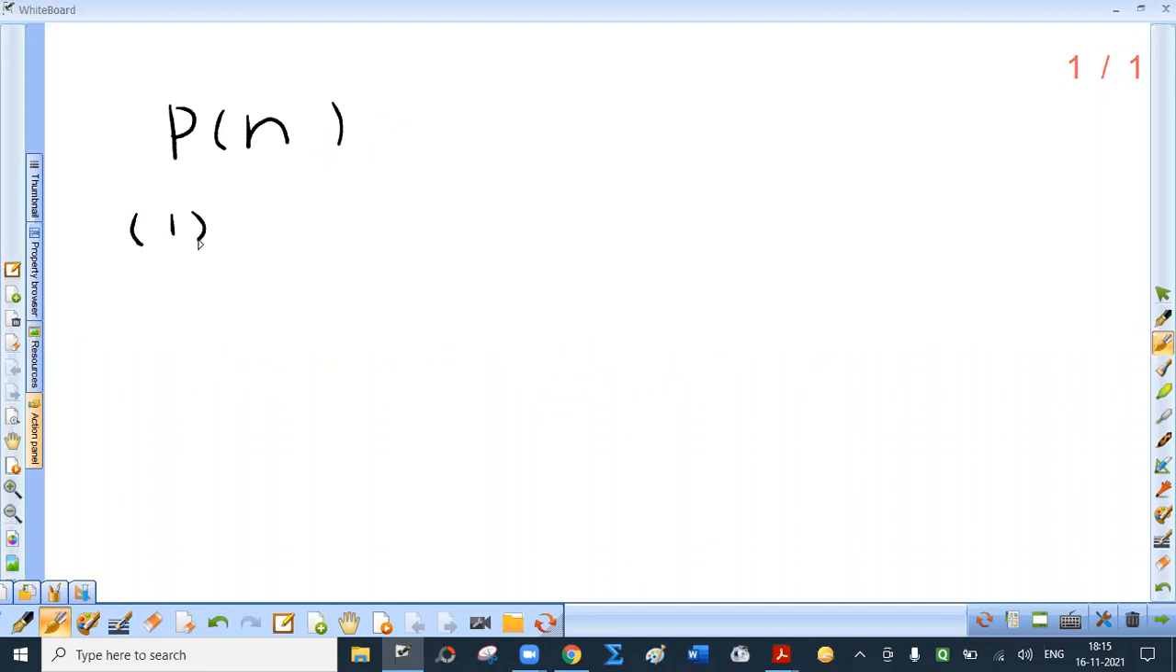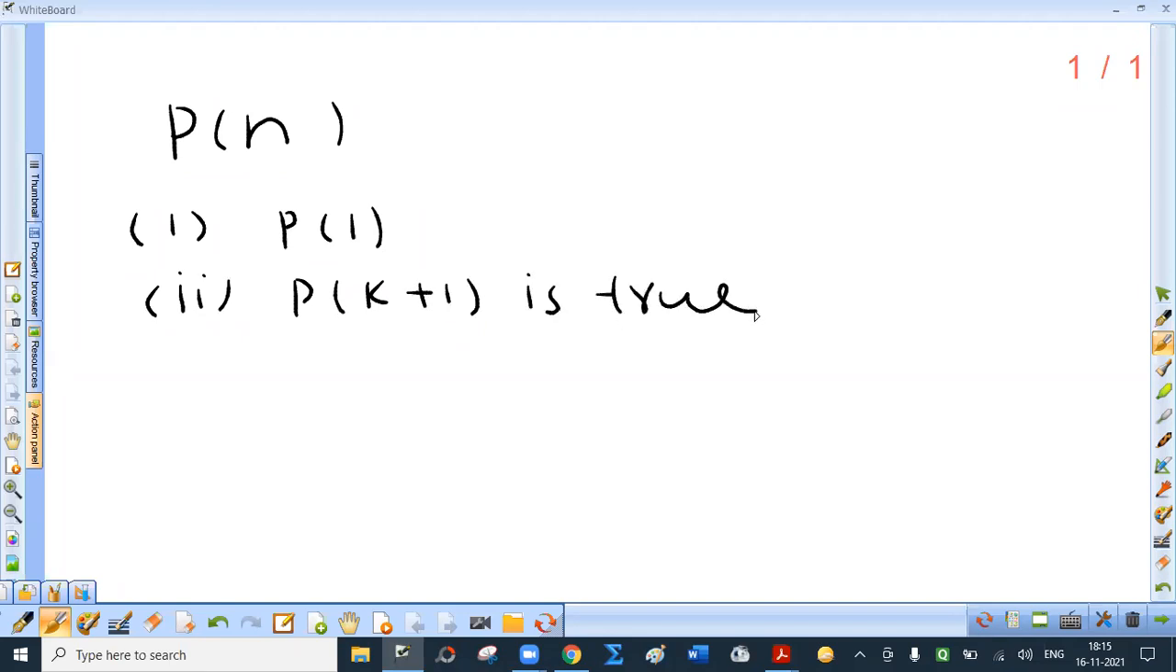If number 1, P of 1 is true, that is the statement is true for n equal to 1. Second, P of k plus 1 is true. Let me explain first. If you have any difficulty, you can ask me later on. P of k plus 1 is true if P of k is true for some k, which is again a natural number, then P of n is true for all natural numbers n.